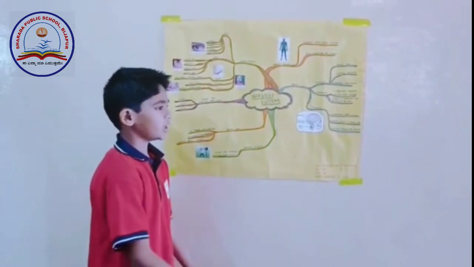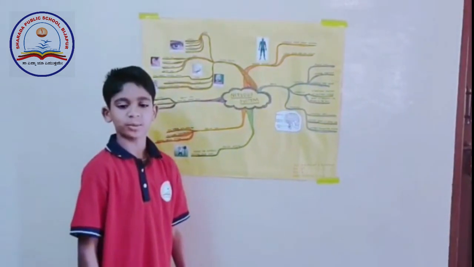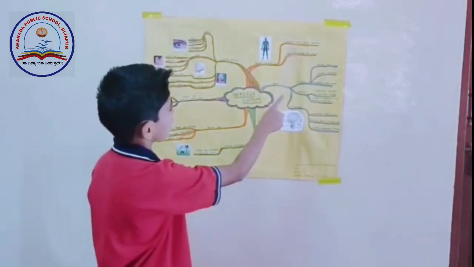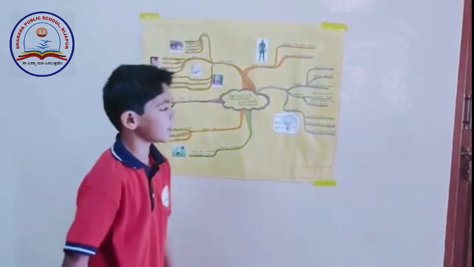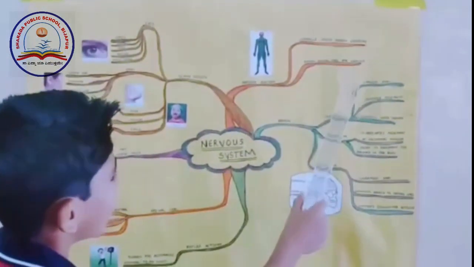Today I am going to give a presentation on the 5th chapter, Nervous System. The nervous system is one of the most important systems in our body. It controls other organ systems. It has three main parts: brain, spinal cord, and nerves.